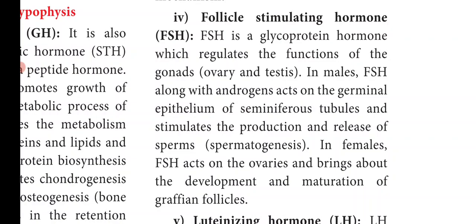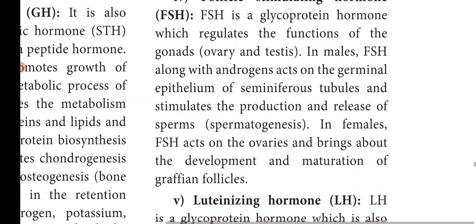So this hormone mainly helps in the production of sperms in the seminiferous tubules, and this process is called spermatogenesis. On the other side, in females, the FSH acts on the ovaries and brings about the development and maturation of the Graafian follicles. So in the ovary many follicles are present. This FSH hormone stimulates the growth of those follicles and helps in the maturation of the Graafian follicles.